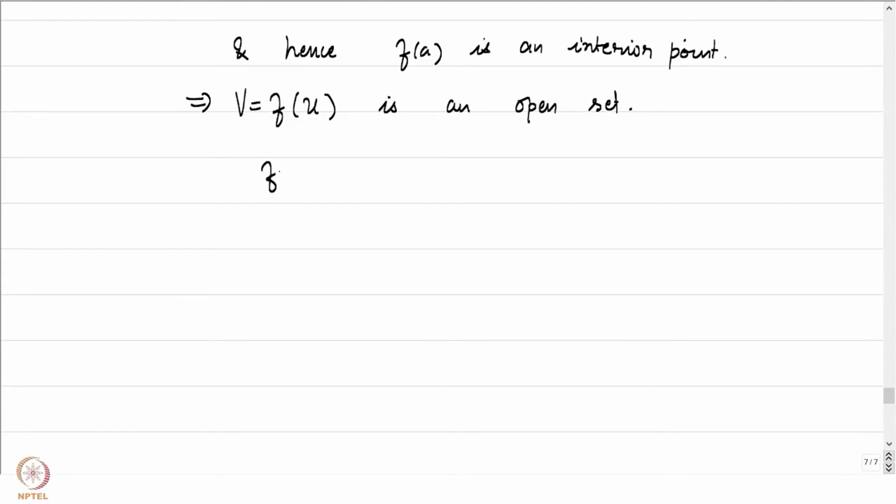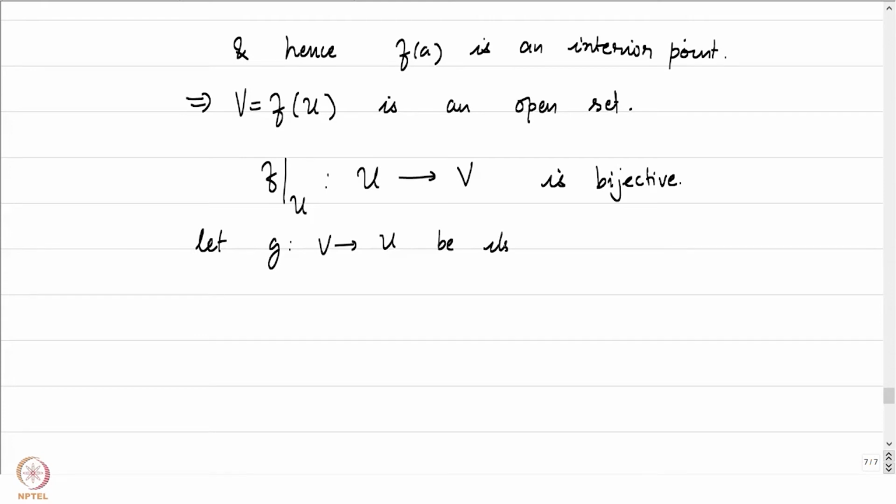So that means f restricted to U is a bijective map from U to V. We already started off this proof by establishing that on U, f is injective. We have also shown that it maps onto V, an open set. Therefore, this is a bijective map. Now let g from V to U be its inverse.